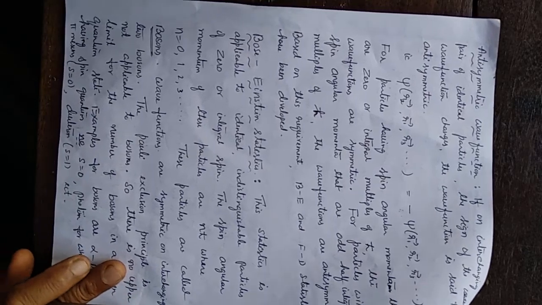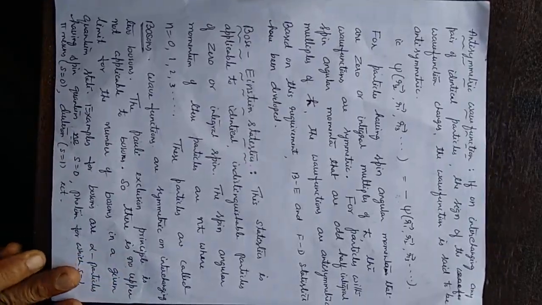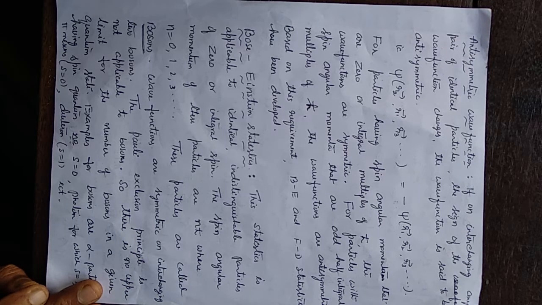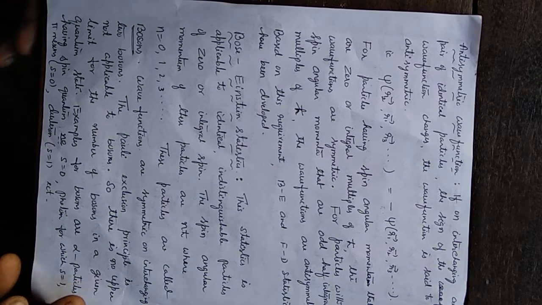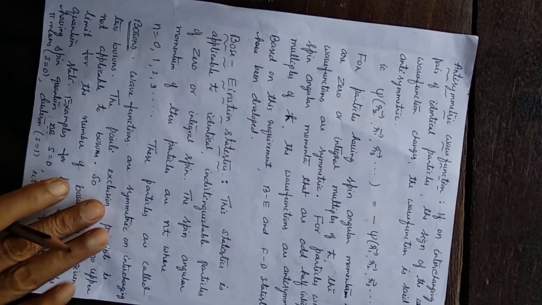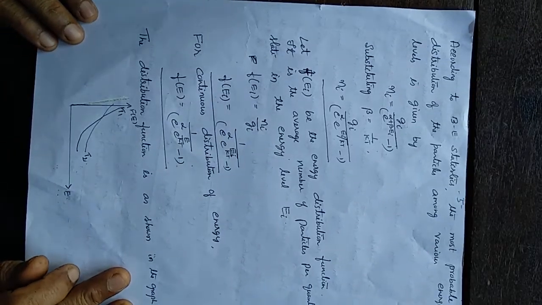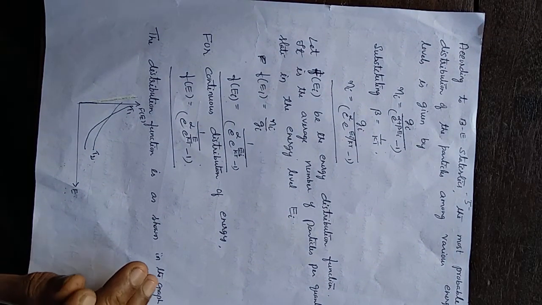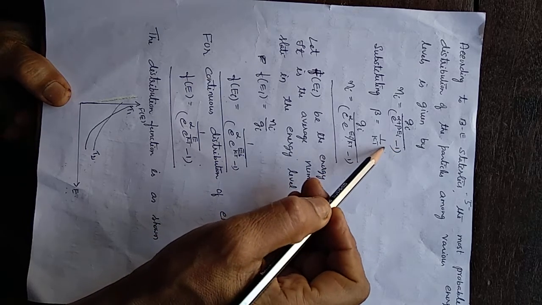Examples for bosons: alpha particles, pi mesons, photons, deuterons, all these are bosons. According to BE statistics, the distribution law, the most probable distribution of the particles among various energy levels, is given by this expression.